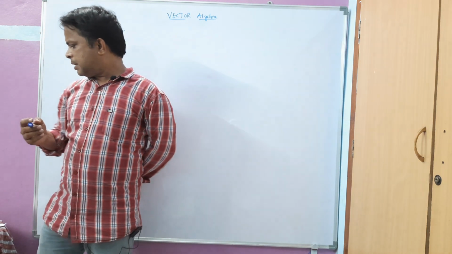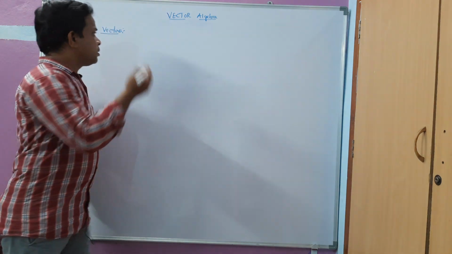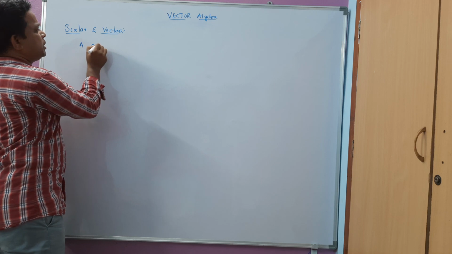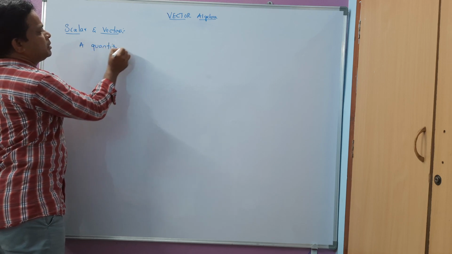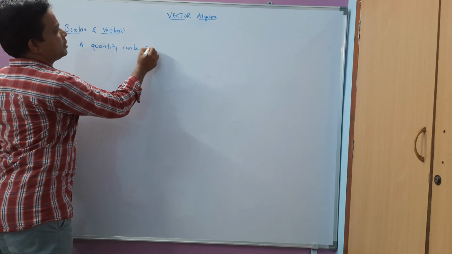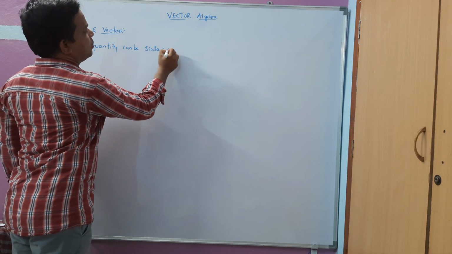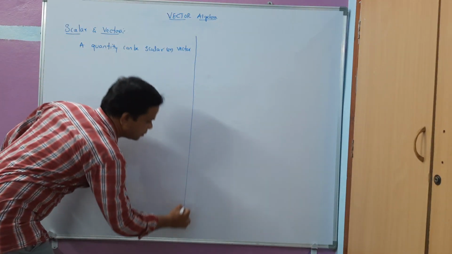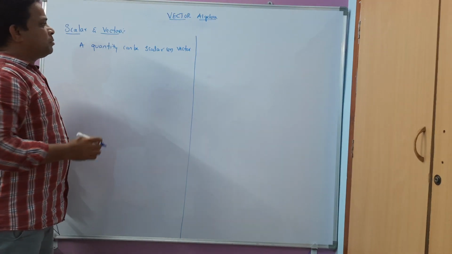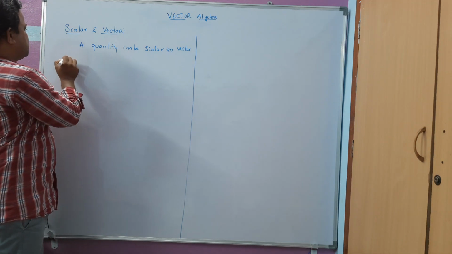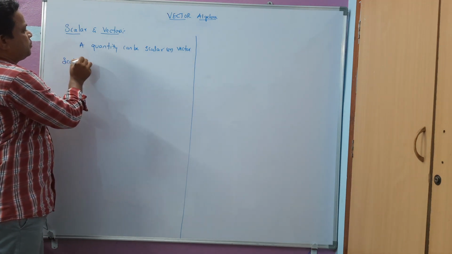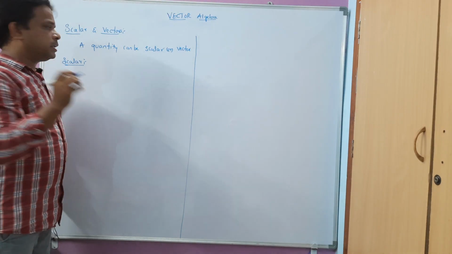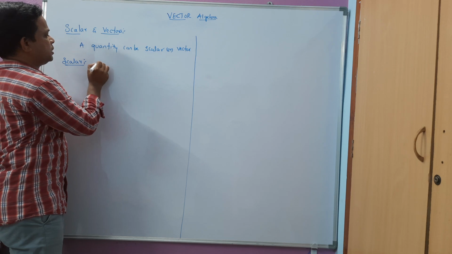A quantity can be a scalar or a vector. In that, let us discuss scalar first.